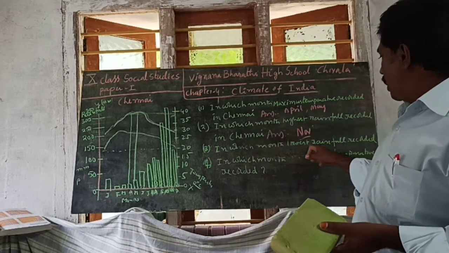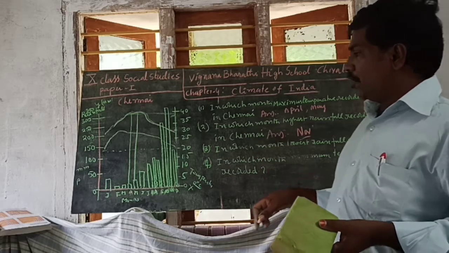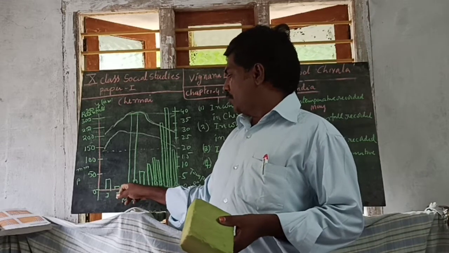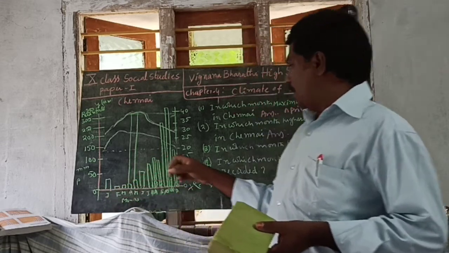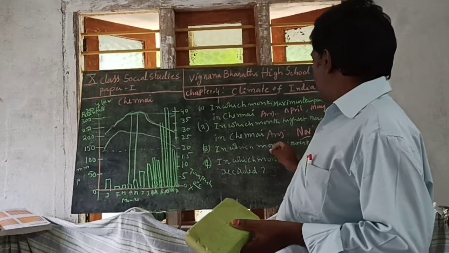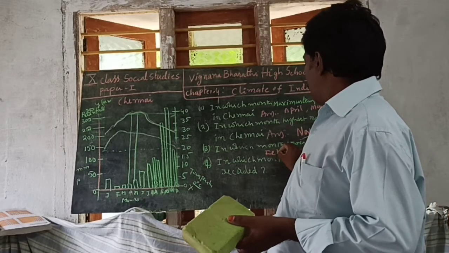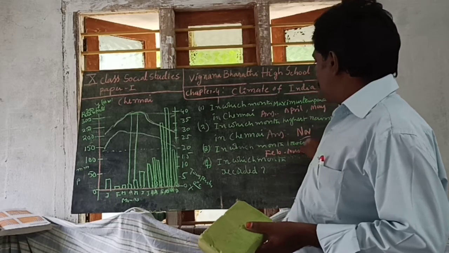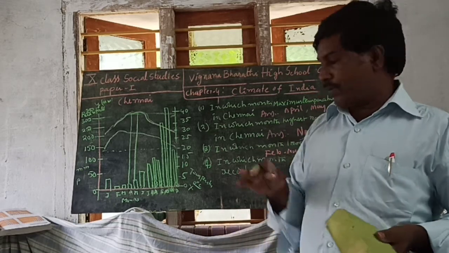In which month is the lowest rainfall recorded? Lowest rainfall, see once: February, March. Lowest rainfall is recorded in February and March.